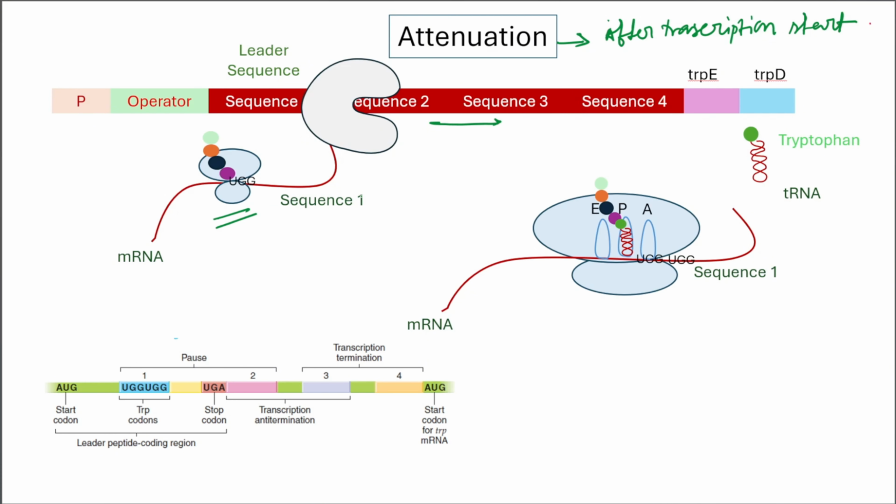Because in bacteria, transcription and translation are coupled, the ribosome begins translating the leader mRNA while RNA polymerase is still transcribing. So attenuation begins when the RNA polymerase clears the operator and enters the leader region.